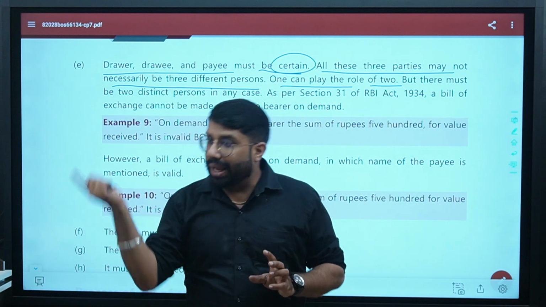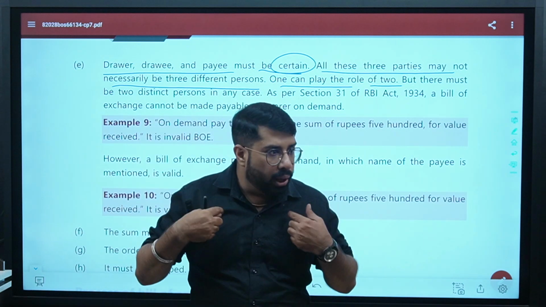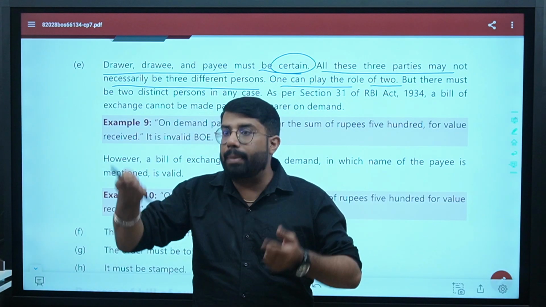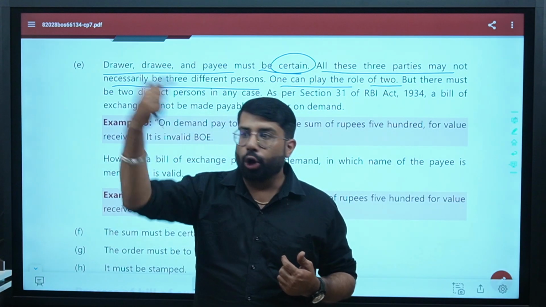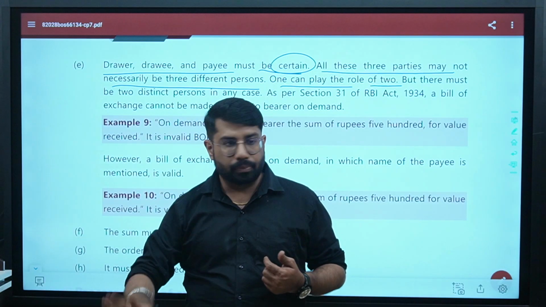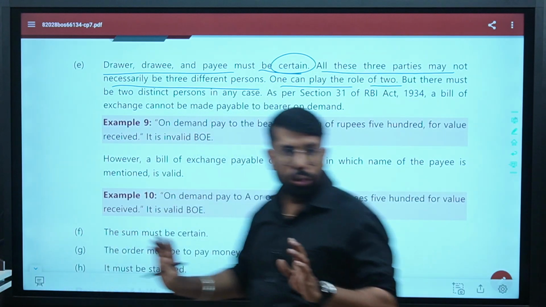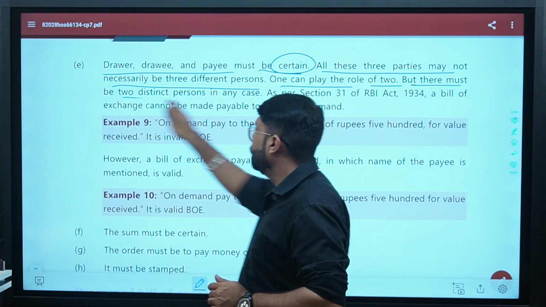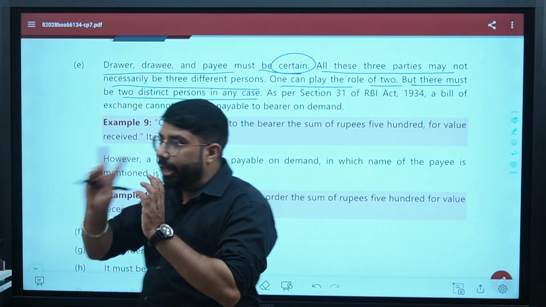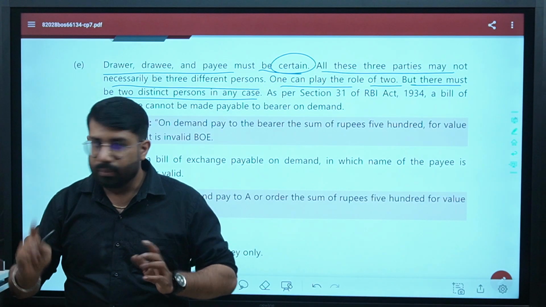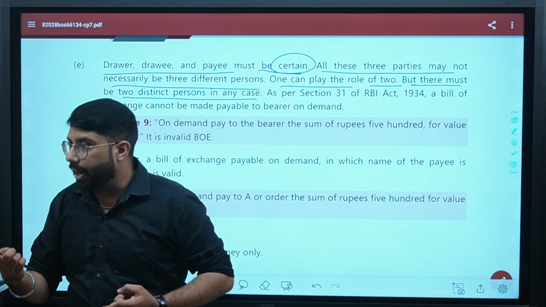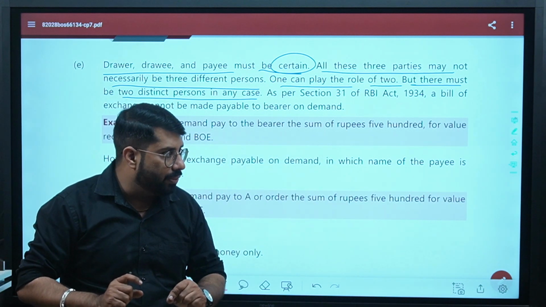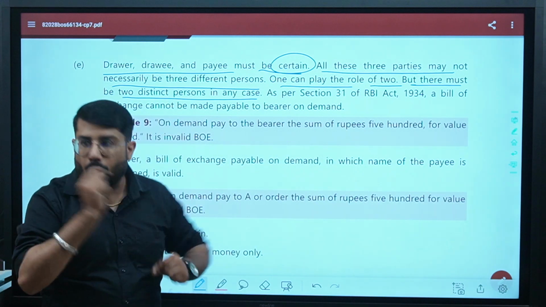Drawer can be payee. I am drawing the bill of exchange, you are accepting it, and I am asking you to make the payment to me only. It means I am drawer, you are drawee, and I am also the payee. Are we clear? Yes or no? Then it says, but there must be two distinct persons in any case. See, at least two different people are required. Drawer and drawee should be different. Coming to payee, payee could be a third person in the bill of exchange. Payee could be the drawer also.